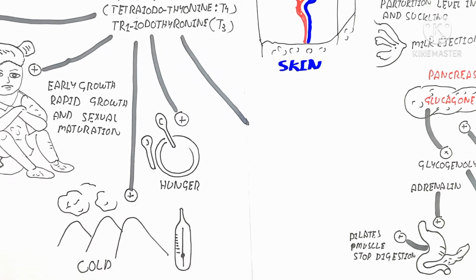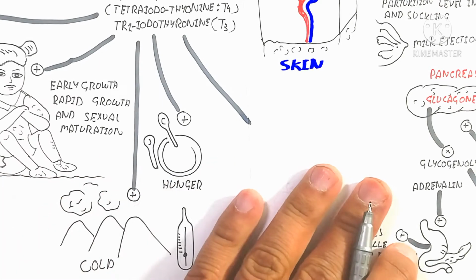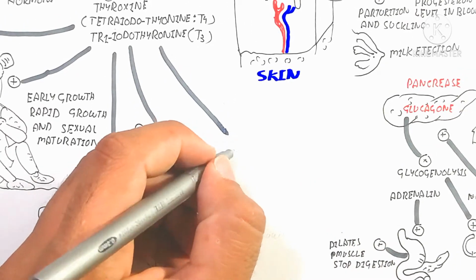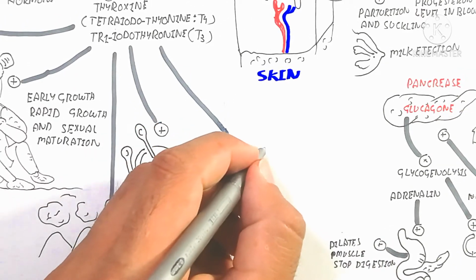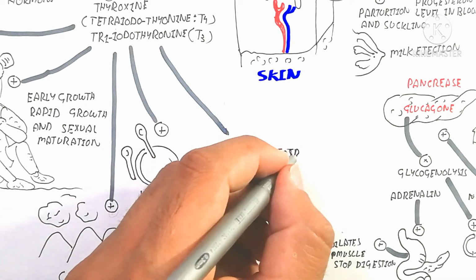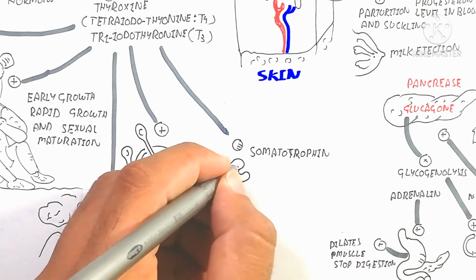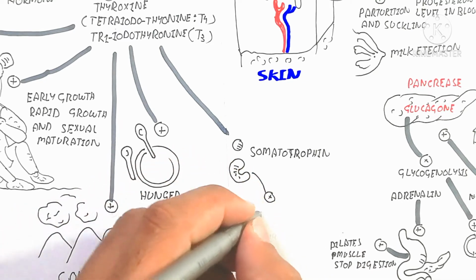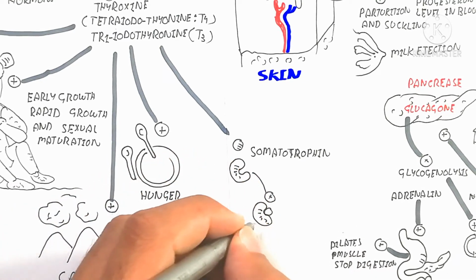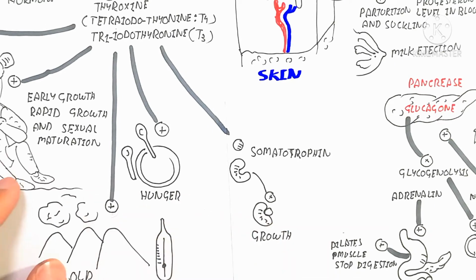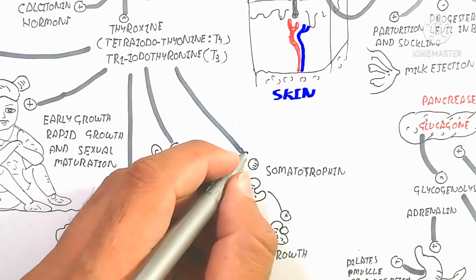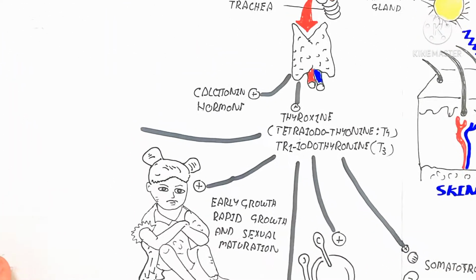On the other hand, during the effect of cold, this stimulates a more positive effect. And during hunger, when we are hungry, this stimulates an increase in the secretion of triiodothyronine and thyroxine. One more thing is somatotrophin.